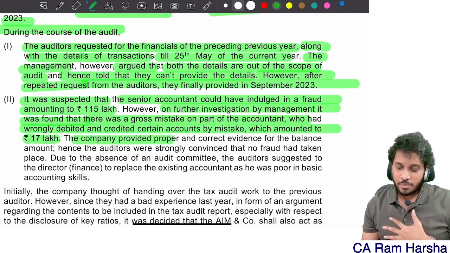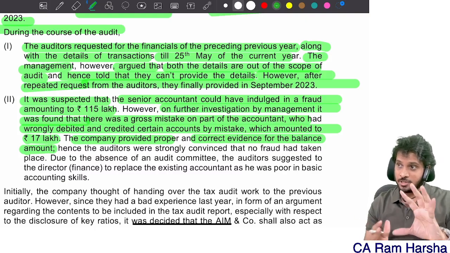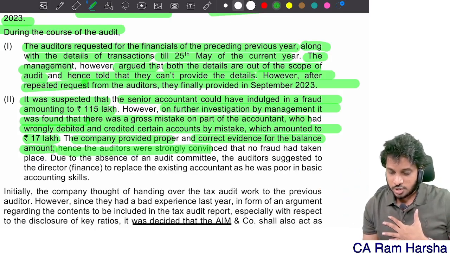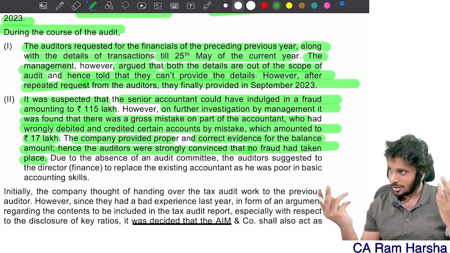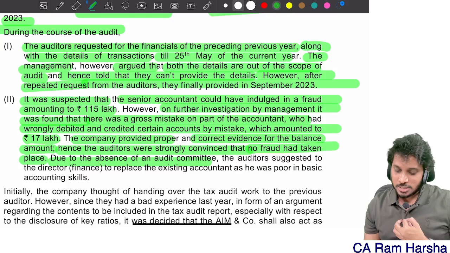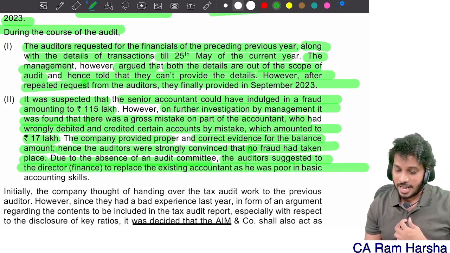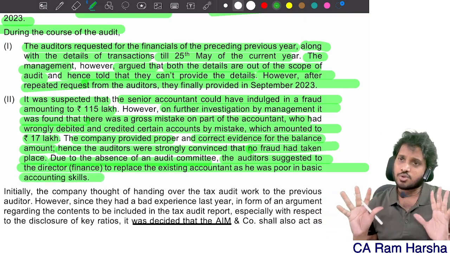The company provided proper and correct evidence for the balance amount. For the balance amount, they provided evidence of what happened exactly. Hence, the auditors were strongly convinced that no fraud had taken place. Even like there is no fraud. Due to absence of audit committee, the auditor suggested to the director to replace the existing accountant as he was poor in the basic accounting skills. Okay. To some extent understood.